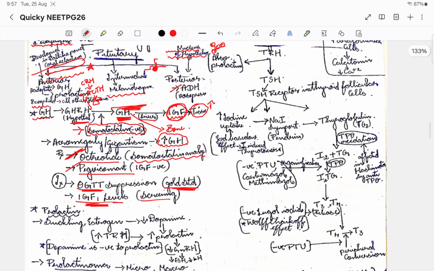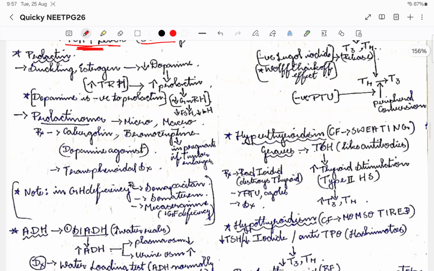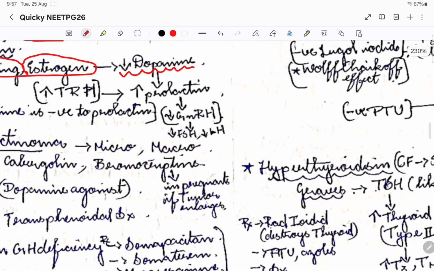Then coming to the other important hormone of the pituitary, that is prolactin. Here, let us see how it is getting released. Suckling and estrogen: when there is increased estrogen or when there is a suckling reflex, there is reduced dopamine in the brain. This reduced dopamine causes the release of prolactin. So this is how prolactin will get released.